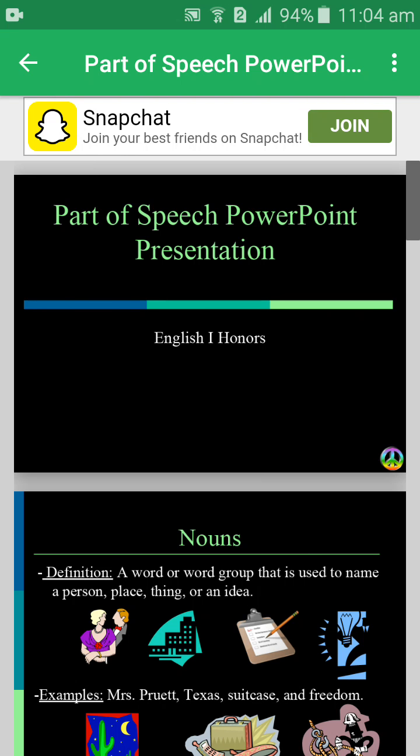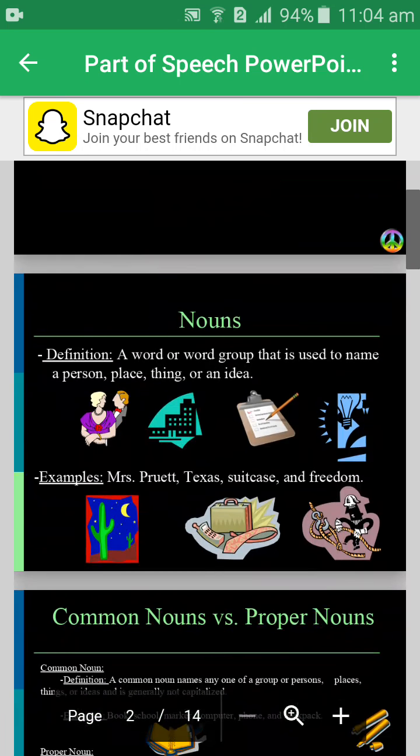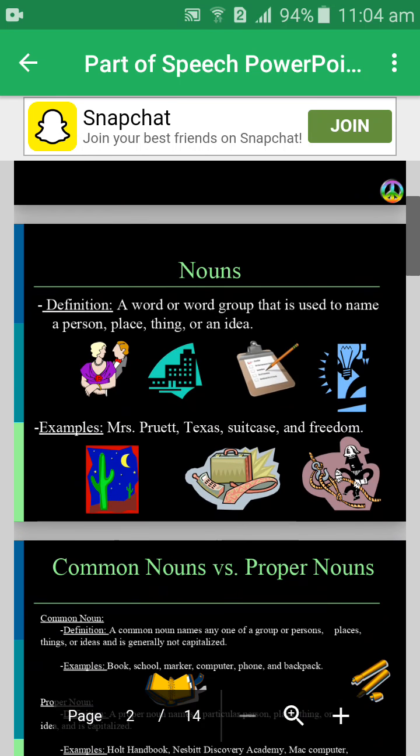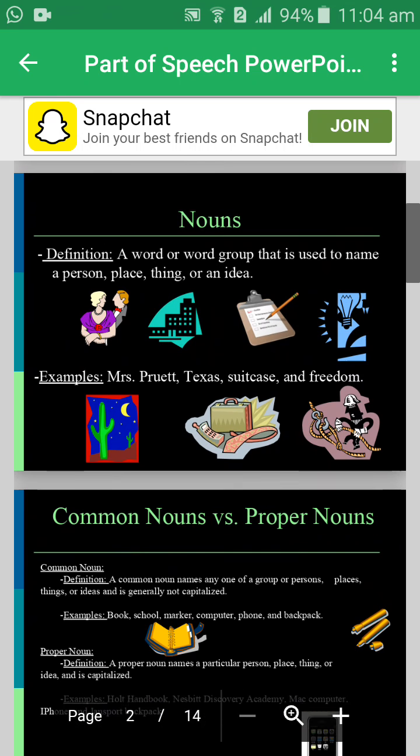So today we are learning about parts of speech. First of all, we learn nouns. Definition of a noun: a word or word group that is used to name a person, place, thing or an idea. Example: Mr. Pruitt, Texas, suitcase and freedom.